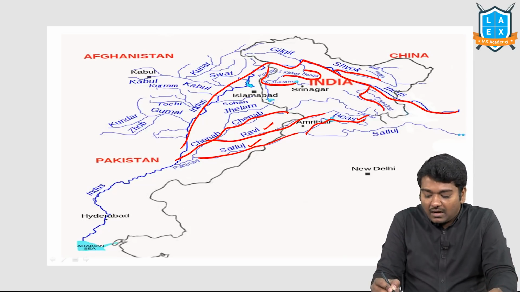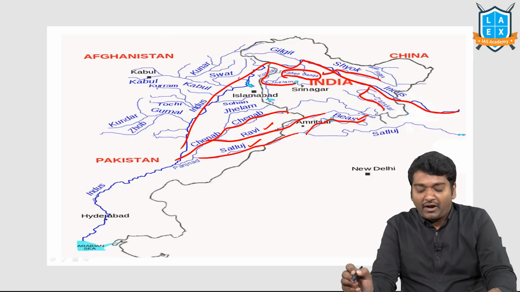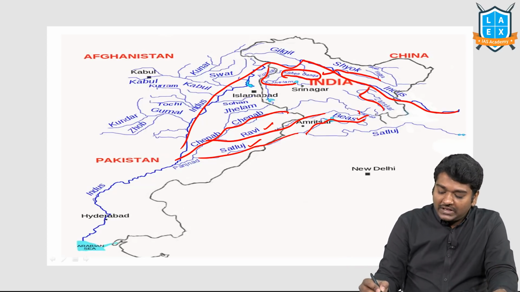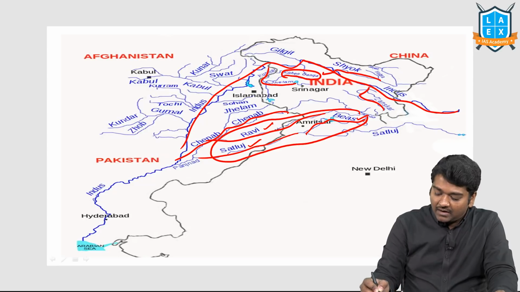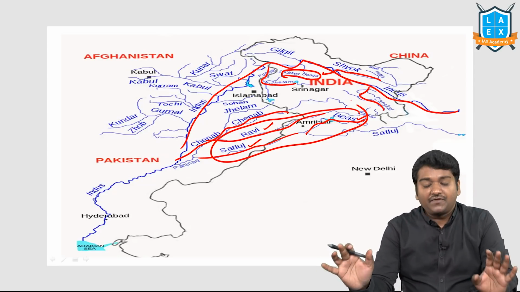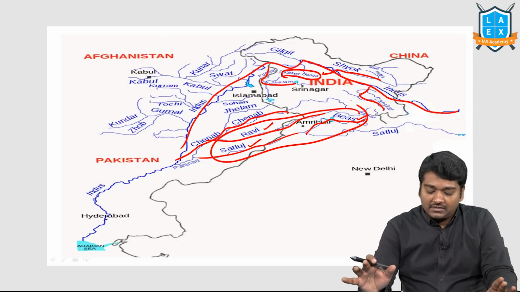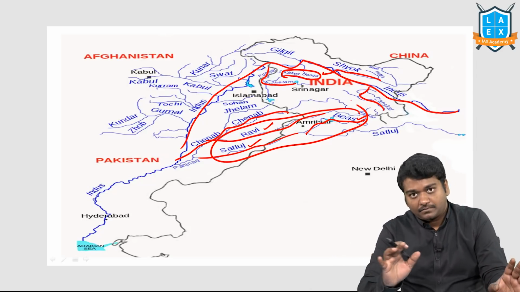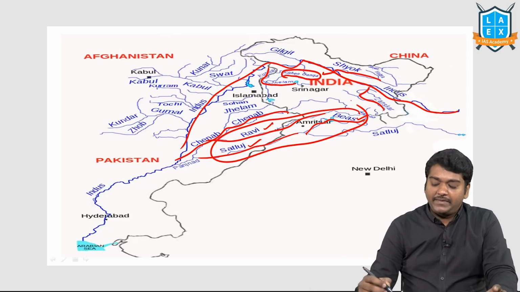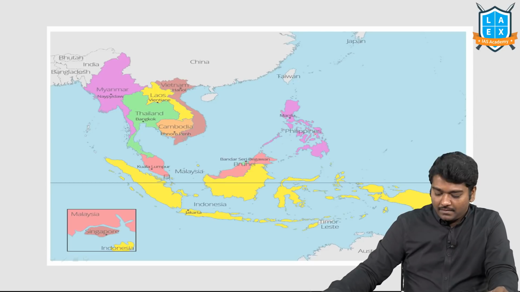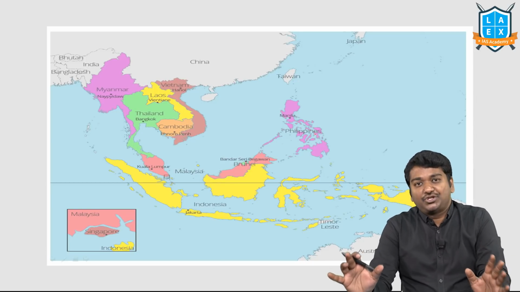On Kishan Ganga, India is constructing run-of-the-river projects on these rivers as well. So please remember, these 3 are ours. As of now, some water which belongs to us, we are sending to Pakistan. Now we may be constructing dams to divert it within India. Next important issue